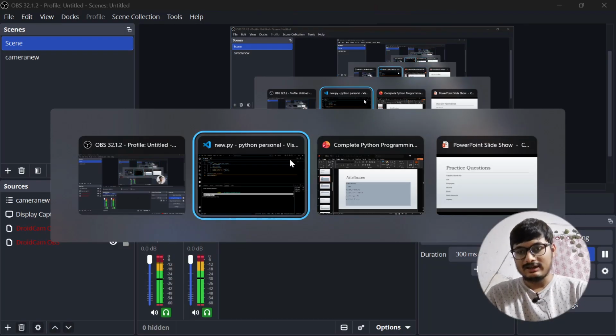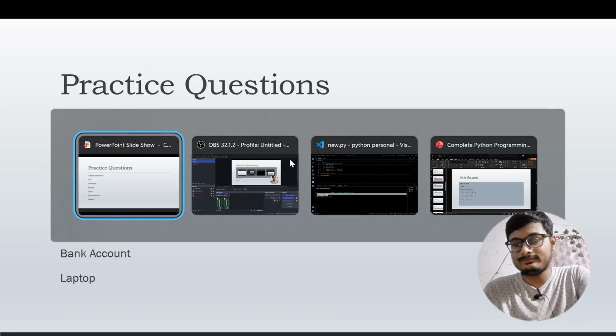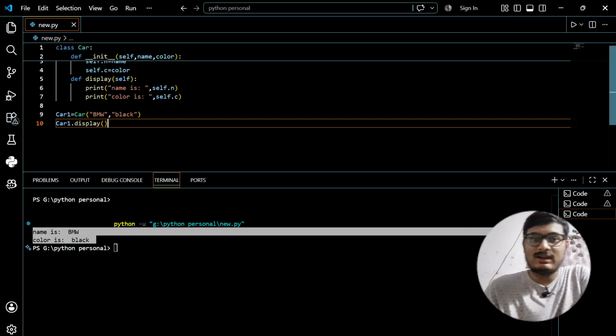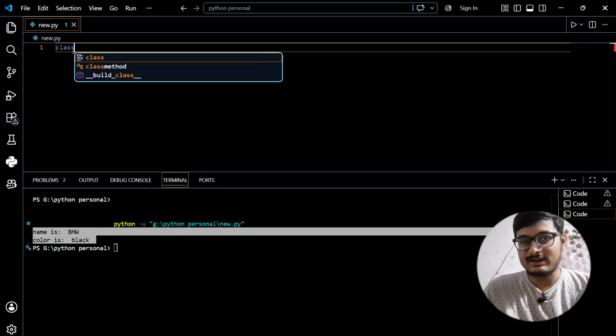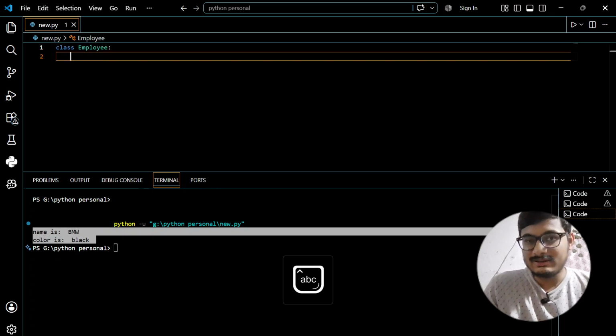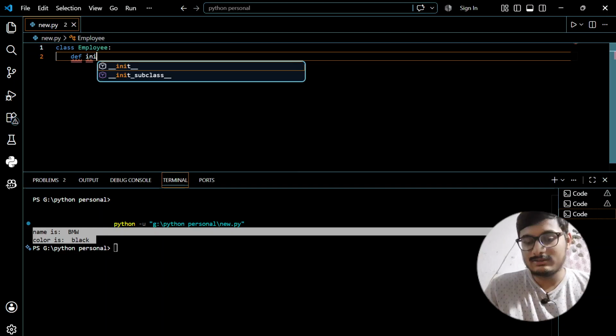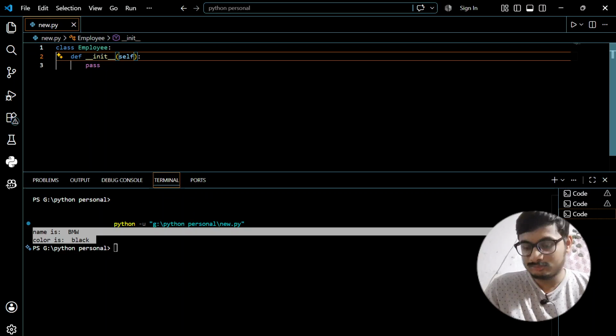Now let us solve the second question, which is creating a class called employee. How do we create a class? Just write class, then employee. Inside this employee, we will be giving it name and salary, because every employee has a name and salary.